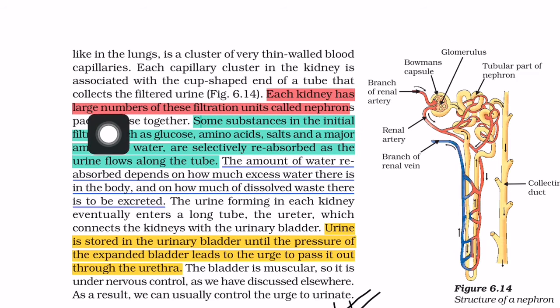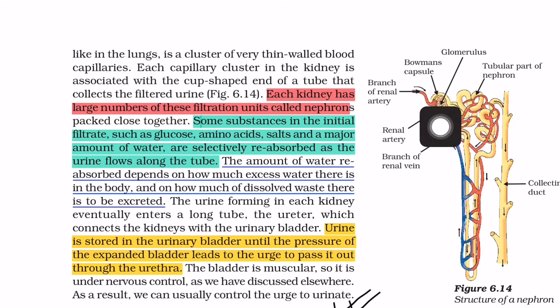Each kidney has large numbers of these filtration units called nephrons. So the filtration unit is the nephron, and they are packed very close to each other, and there are millions of these nephrons present in the kidney. Some substances in the initial filtrate, such as glucose, amino acids, salts and a major amount of water, are selectively reabsorbed as the urine flows along the tube.